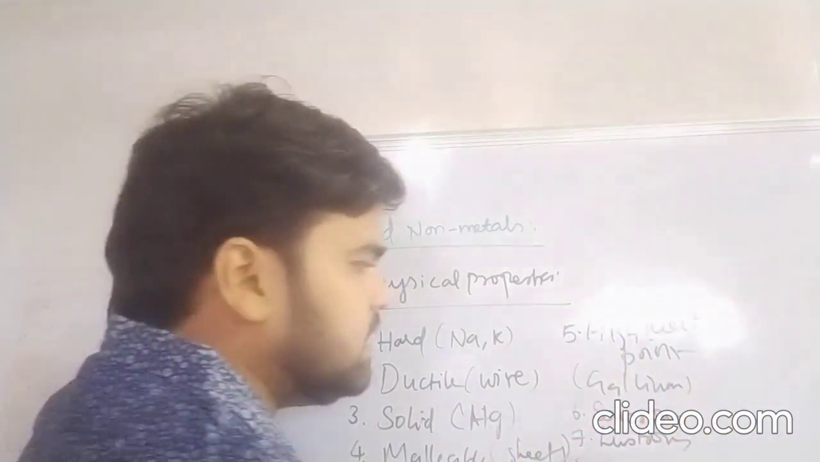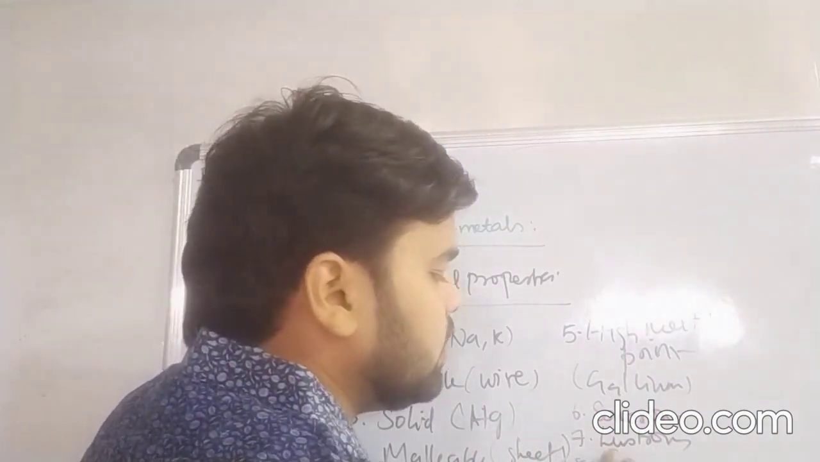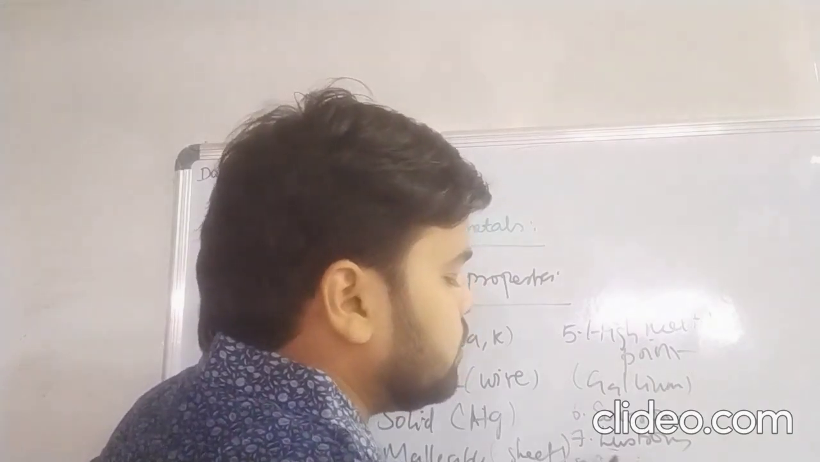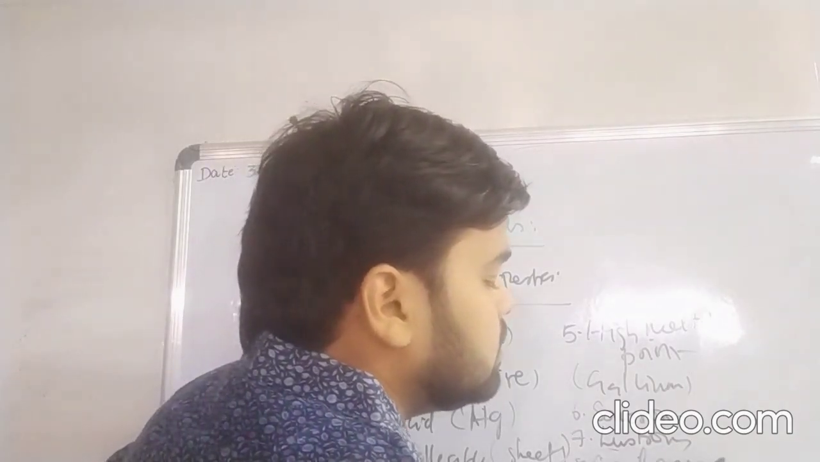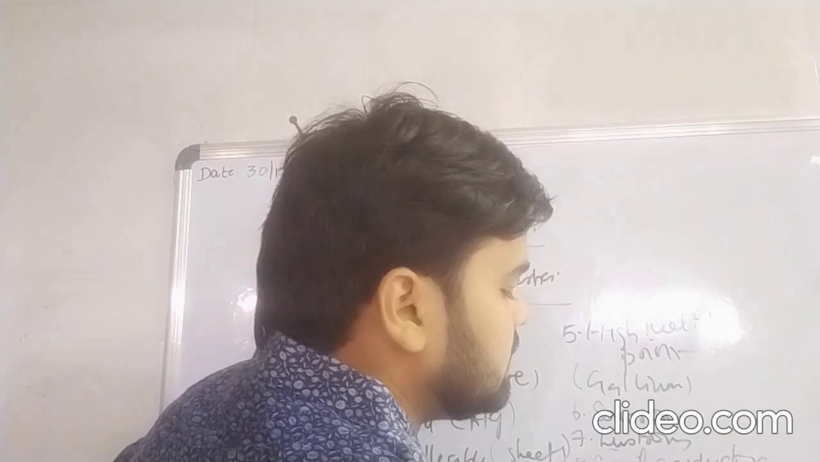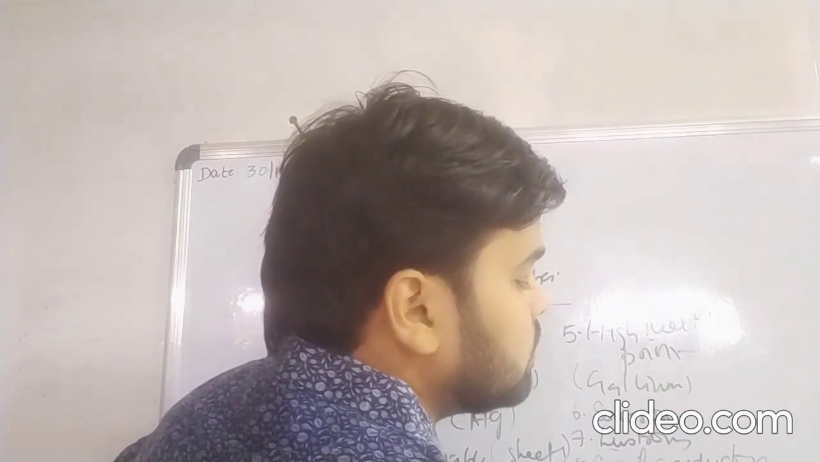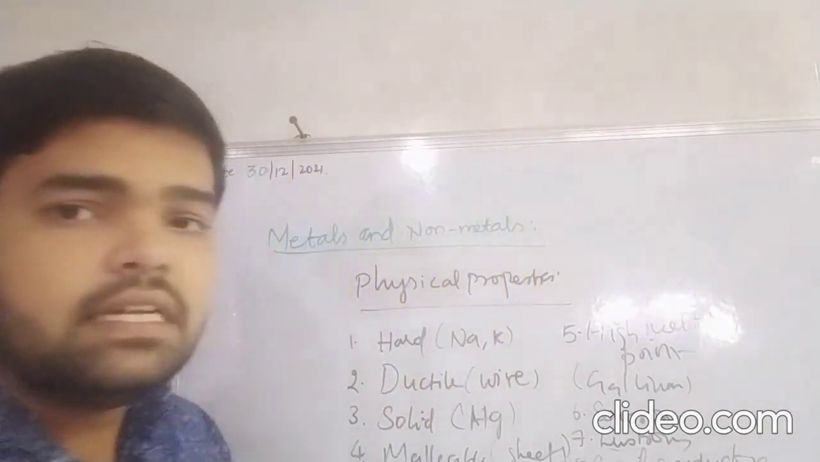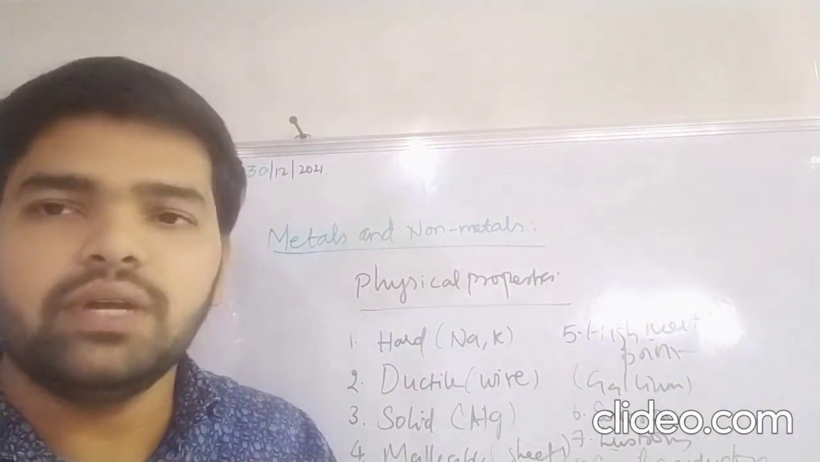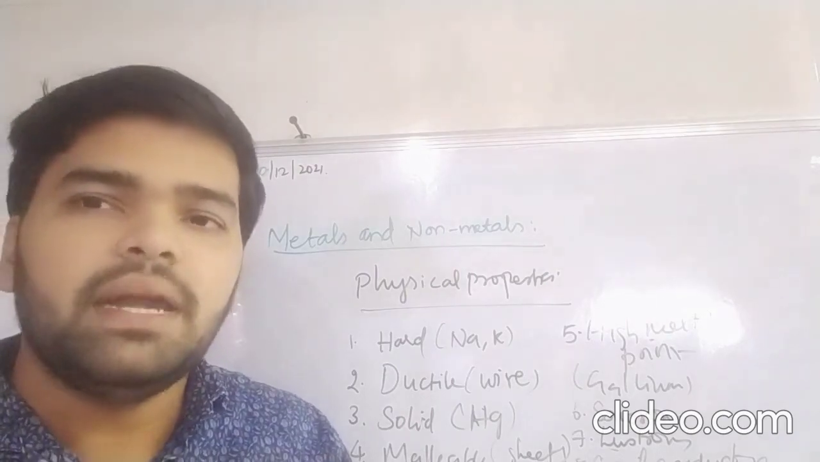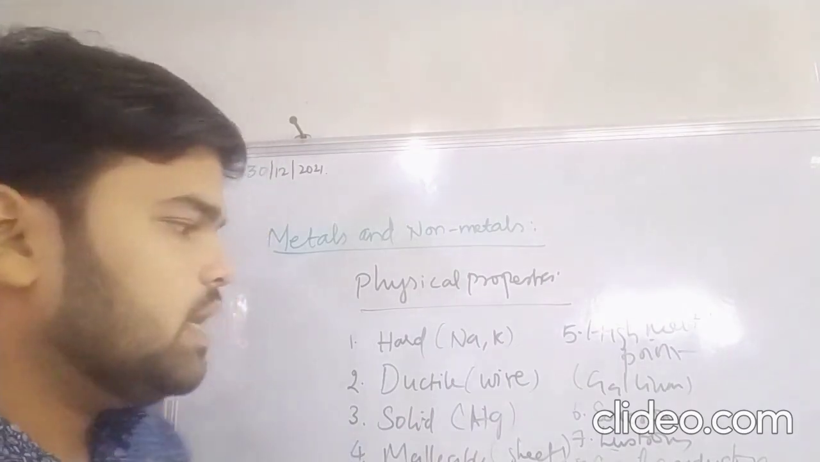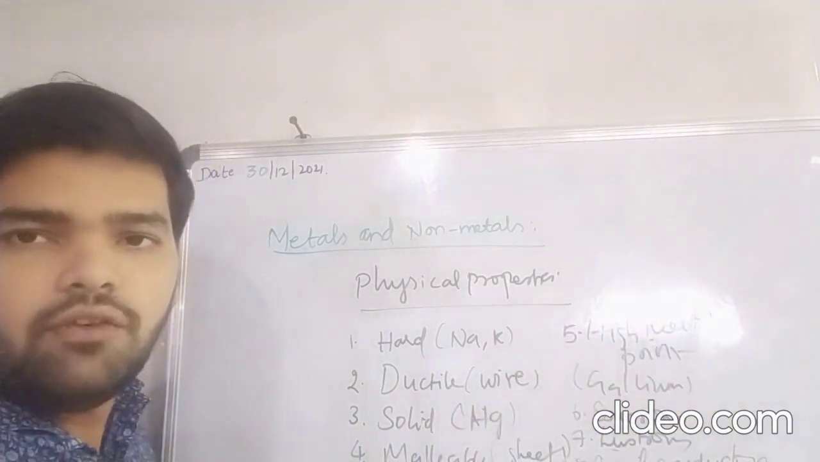And the last one is that metals are good conductors of heat and electricity. Here the exceptional case is lead. Lead is not a good conductor of electricity. It can conduct, but it is not that good a conductor of electricity as compared to other metals. These are all the various physical properties of metals.